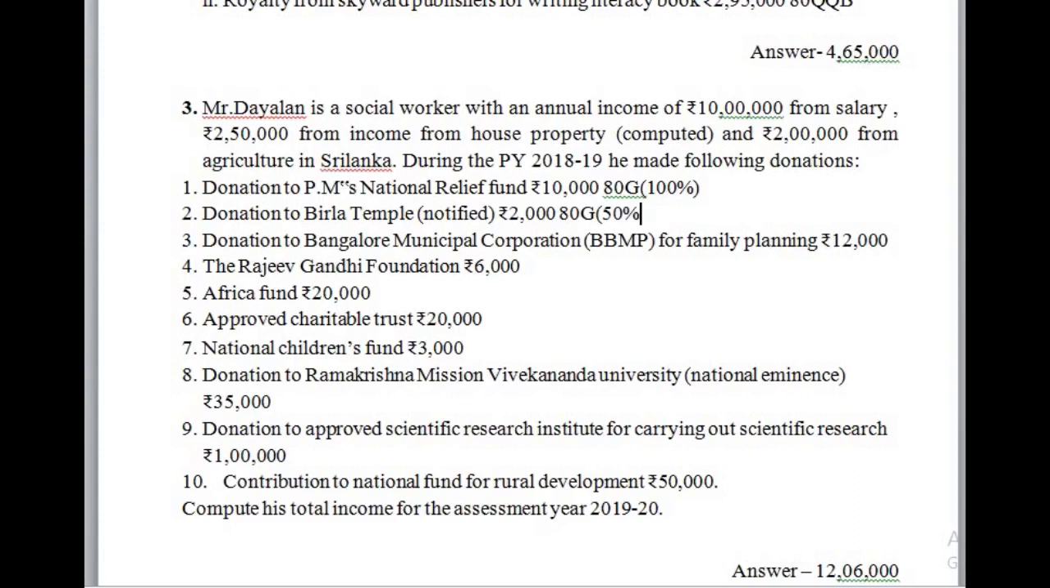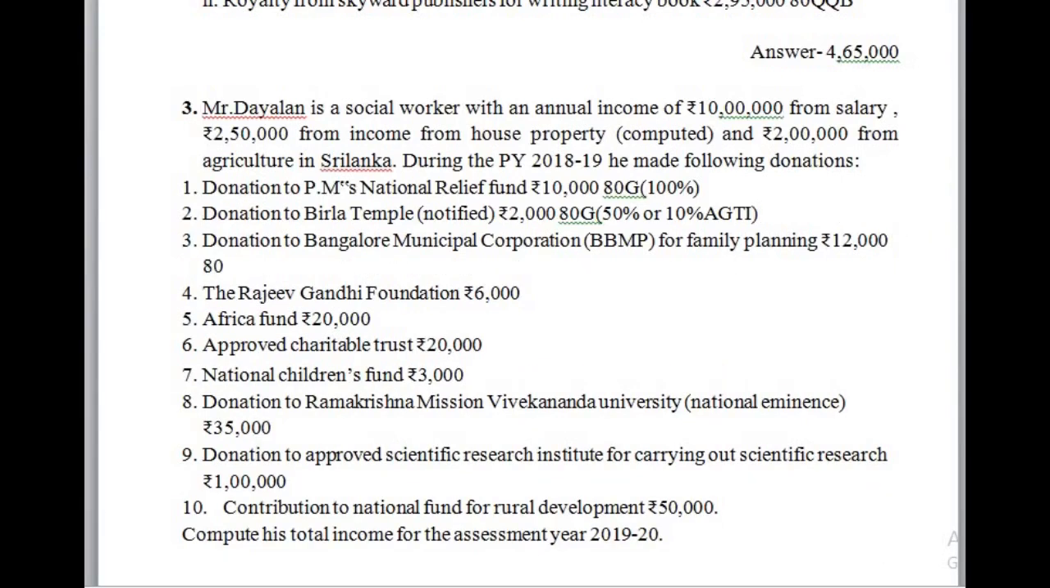Whereas 50% will be allowed as deduction against 10% of adjusted gross total income. Whichever is least must be taken. That means first we need to find out the qualifying amount. So 2,000 or 10% of adjusted gross total income, whichever is least, out of which 50% will be allowed as deduction. The next, donation to Bangalore Municipal Corporation for family planning, is deductible under section 80G. Then 100% will be allowed against adjusted gross total income, whichever is least, 10% of adjusted gross total income.